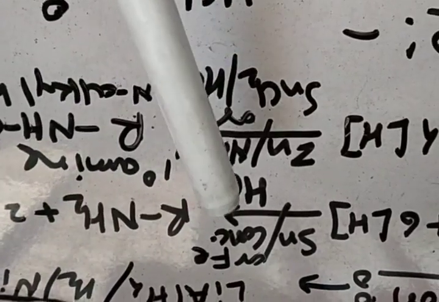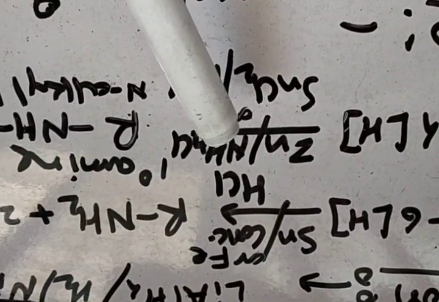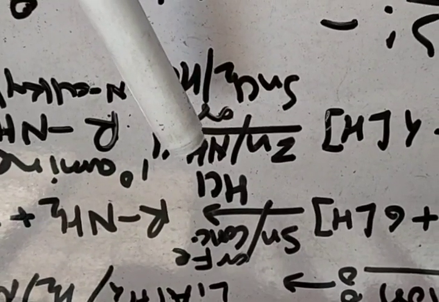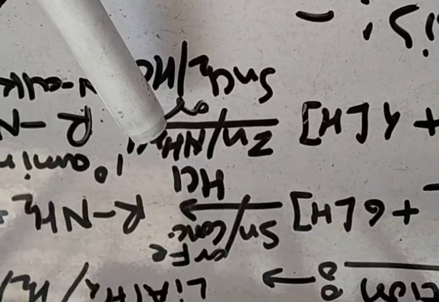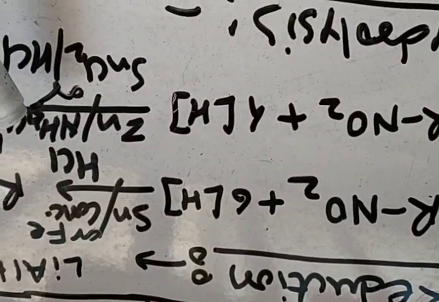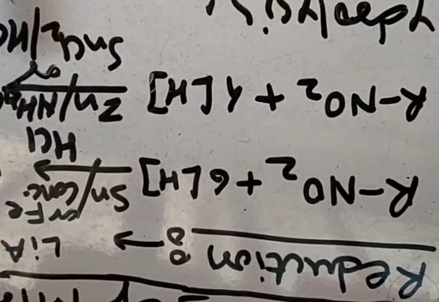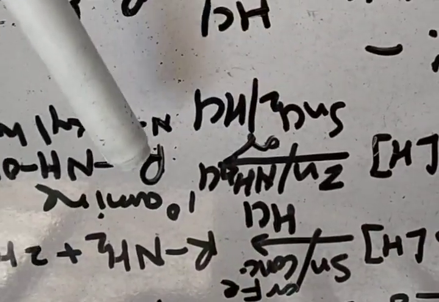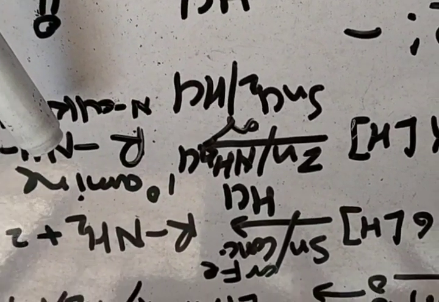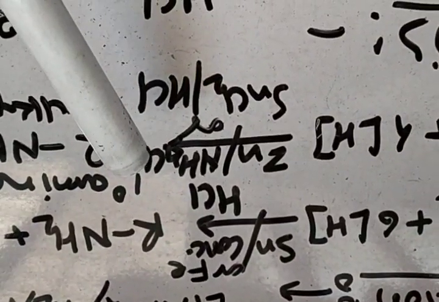This is an important point that can be asked in entrance exams. That is, which reagent can convert nitroalkane into primary amine, and which reagent can convert nitroalkane into substituted hydroxylamine, is decided by the reducing agent. This is about reduction.